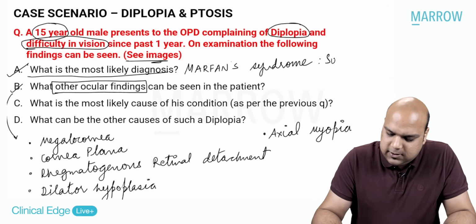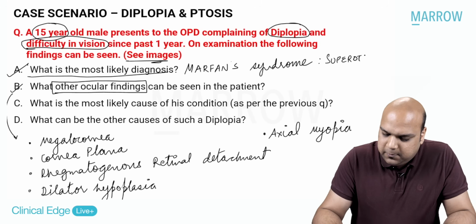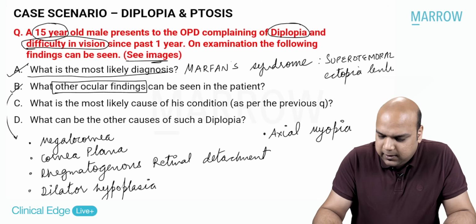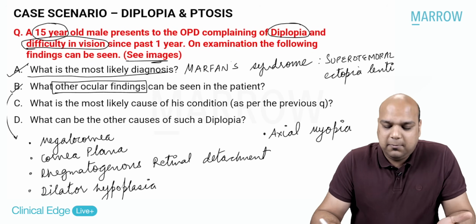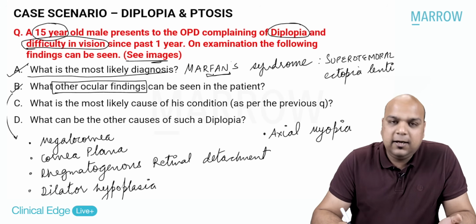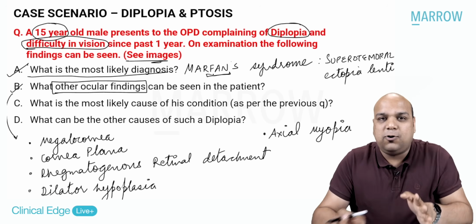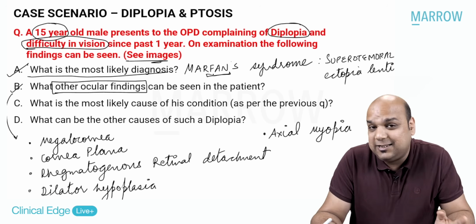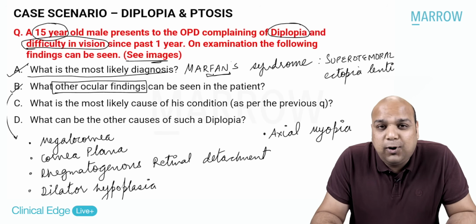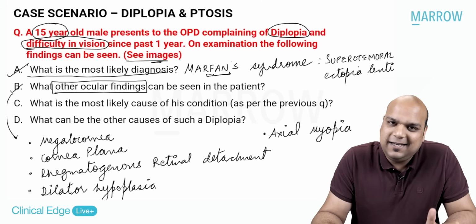Apart from the classic finding that all of us have studied, all of us remember. How do you remember this? Marfan. Yes or no? Fan. Where is a fan located? Superiorly. When it turns, everybody, when it rotates, all the air goes outside temporally. That's how we remember supratemporal ectopia lentis. Very simple key. Yes, done.